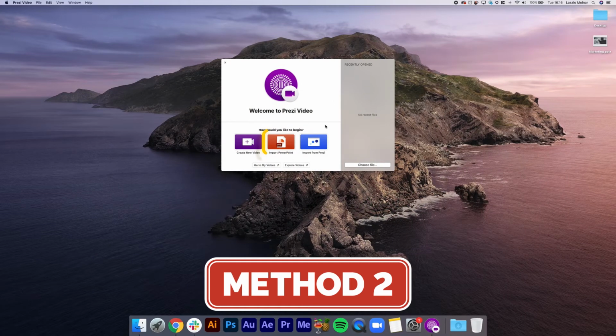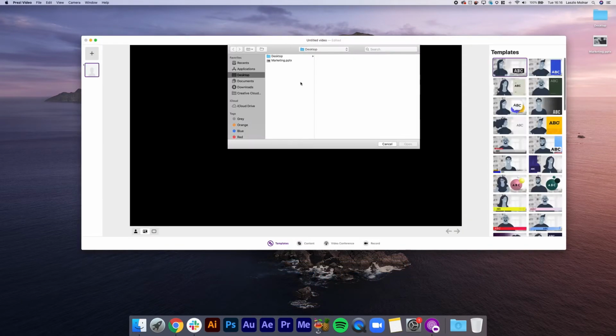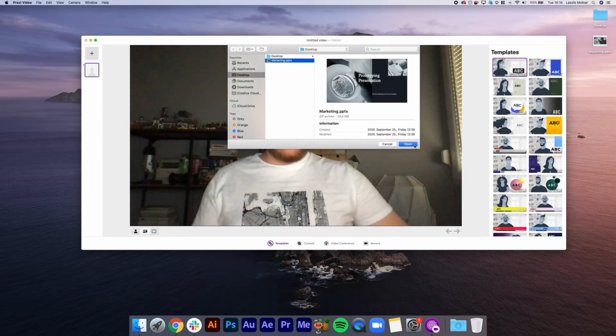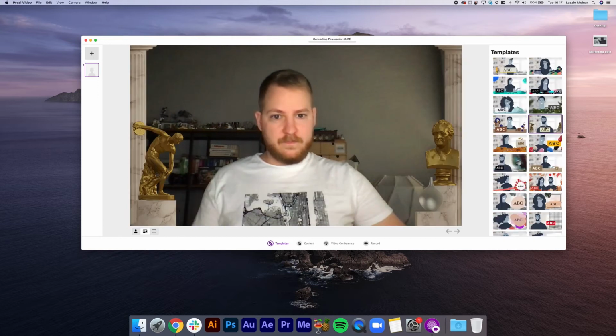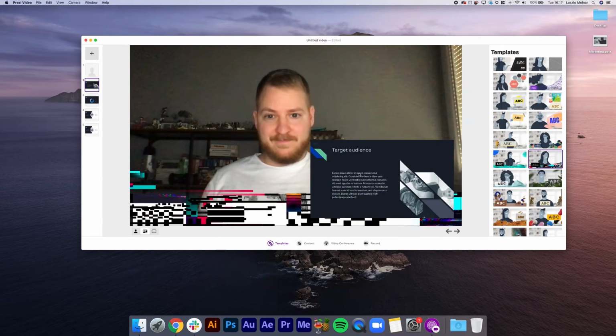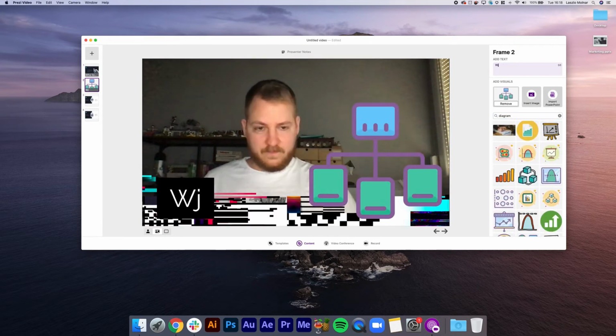If you've already got content, like a PowerPoint deck, click Import PowerPoint. Then, find the .ppt or .pptx file you want to use and click Open. Choose to use some of your slides or even all of them. And then choose a template, add some text, and you can even swap any slide for another slide or a different image.